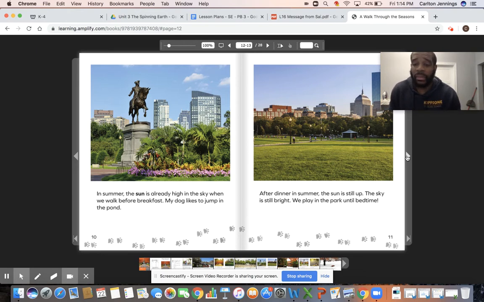After dinner in summer, the sun is still up. The sky is still bright. We play in the park until bedtime. So after dinner in the summer, the sun is still up. So before breakfast it is up high, and after dinner it is still high. In the spring, the sun was just rising before breakfast, and it was setting after dinner. But in the summer, the sun is up high in the sky before breakfast and it's high in the sky after dinner.